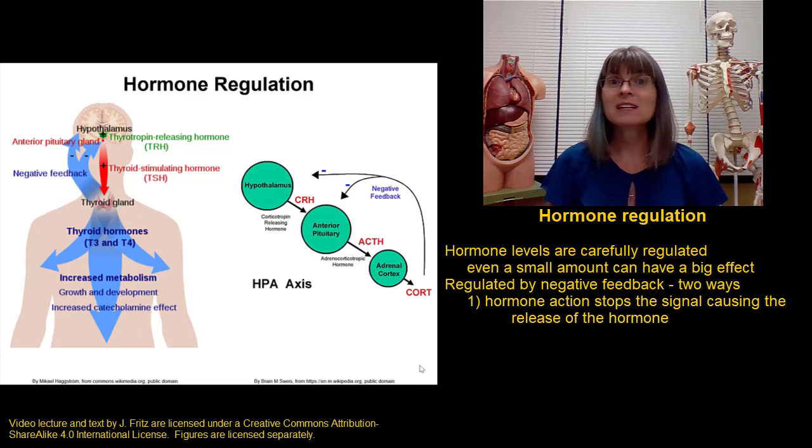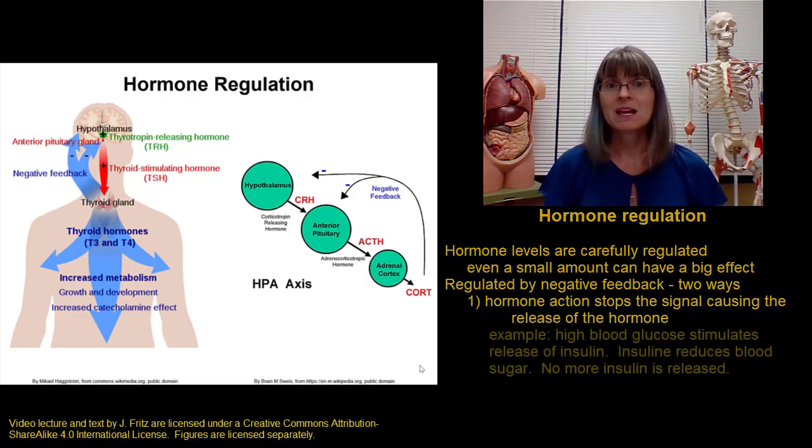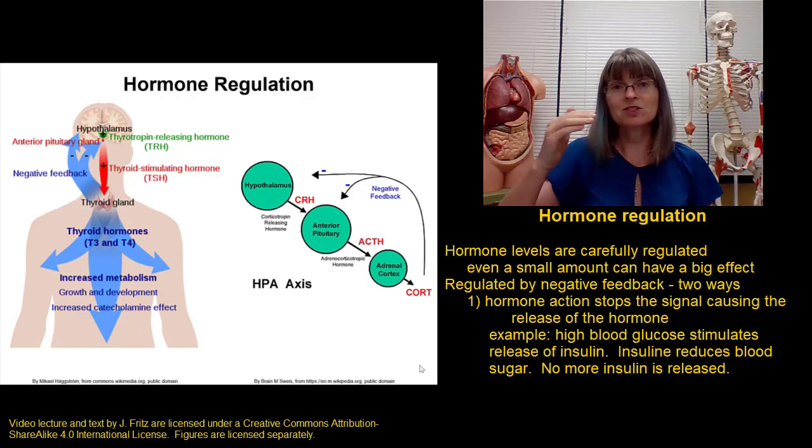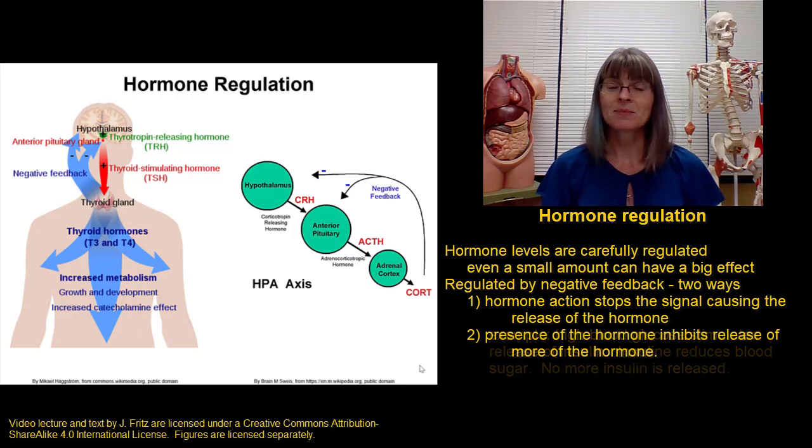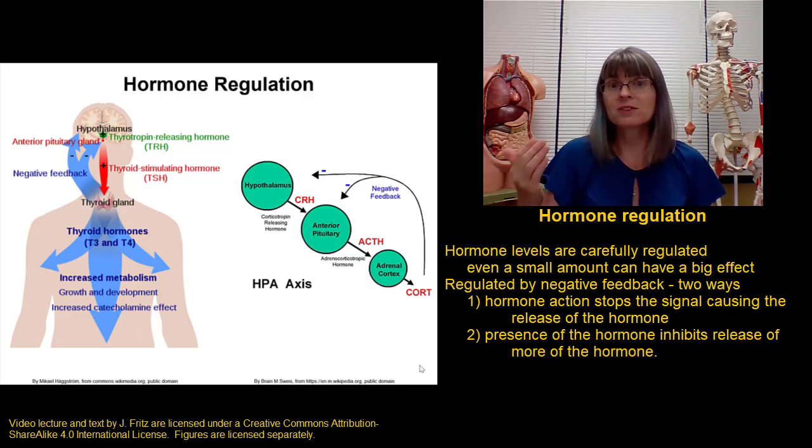This is how it works with insulin released from the pancreas. When the blood sugar level gets too high, that's detected by the pancreas, which releases insulin. Insulin then reduces the blood sugar level, and when the blood sugar level is lower, no more insulin is released, and that reduces the levels of insulin in the body. Sometimes the negative feedback is even more direct, because often the presence of a hormone in the body inhibits or stops the release of more of that hormone.